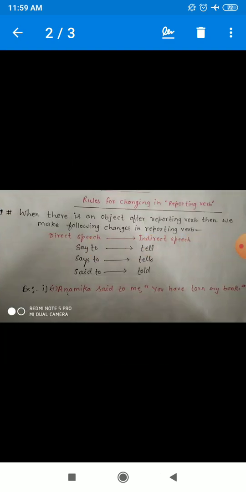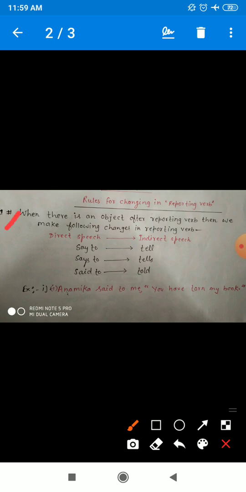Let's see. So, very first, let's see the rules for changing a reporting verb. I have mentioned the concept here.